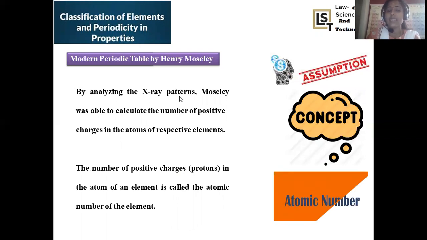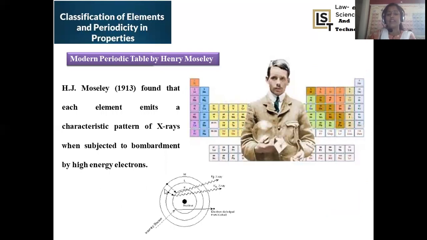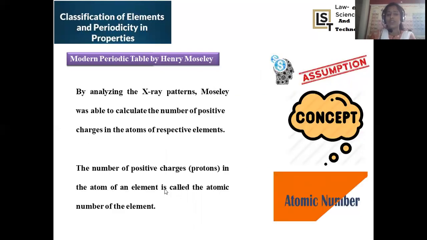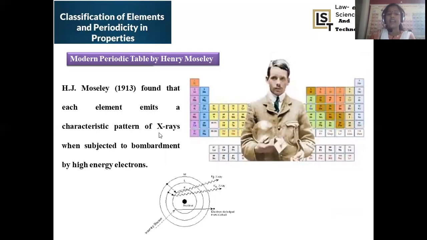By analyzing the X-ray pattern, Moseley was able to calculate the number of positive charges in the atom of the respective elements. So here, X-ray analysis is also termed cathode ray analysis, where positive charges are analyzed. This is the inception of the atomic number concept, because a positive charge is most probably considered a proton, and based on the number of protons only, the concept of atomic number was discovered. That was purely from the X-ray analysis.